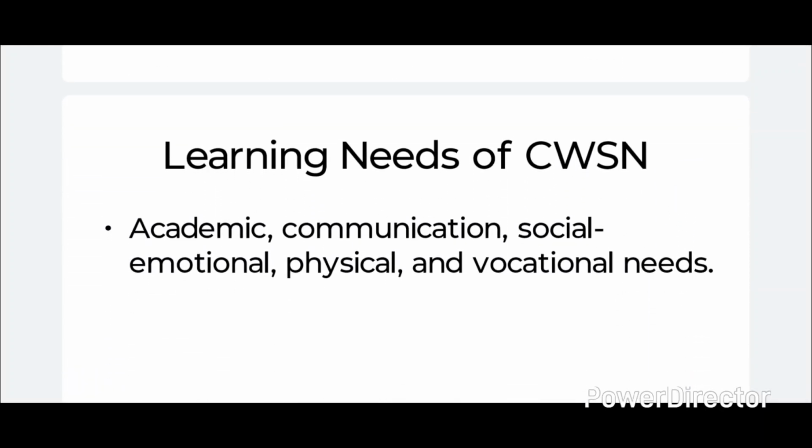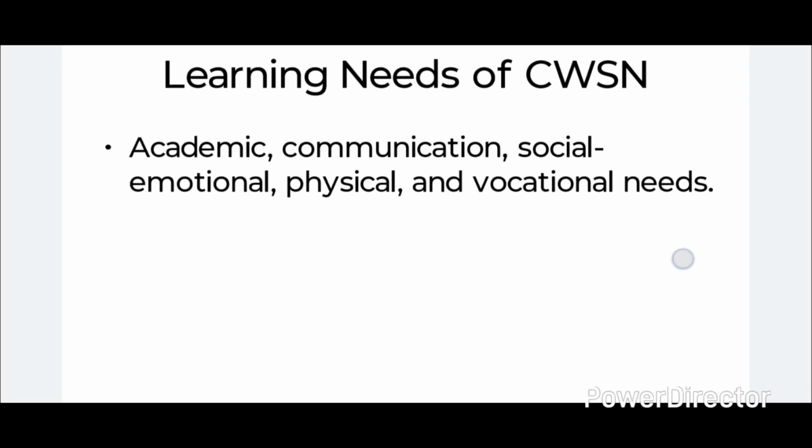Next is learning needs of CWSN. So learning needs are academic needs, communication needs, social emotional needs, physical needs and vocational needs. Academic needs are like individual instructions, additional learning supports, remedial teaching, and simplified and easy content to explain to the students.